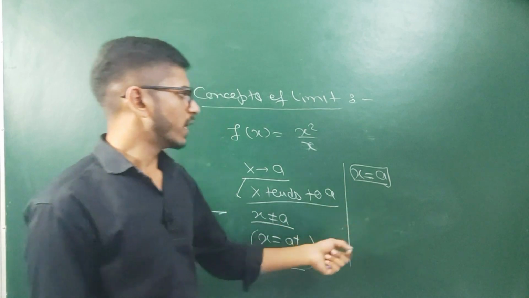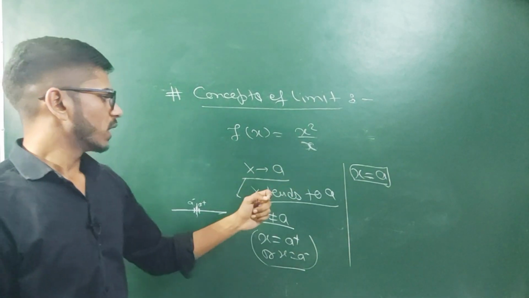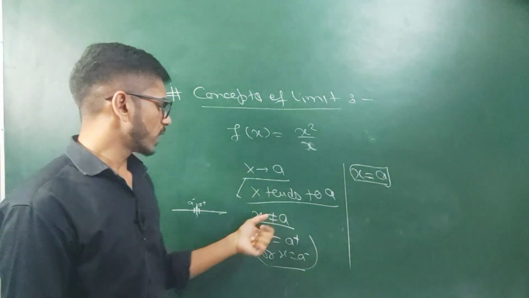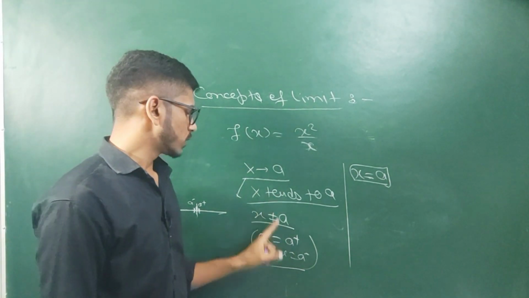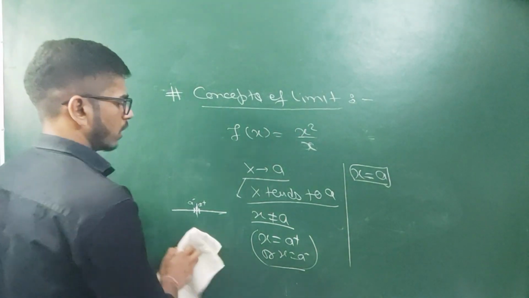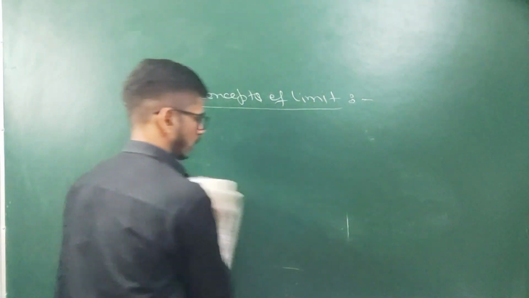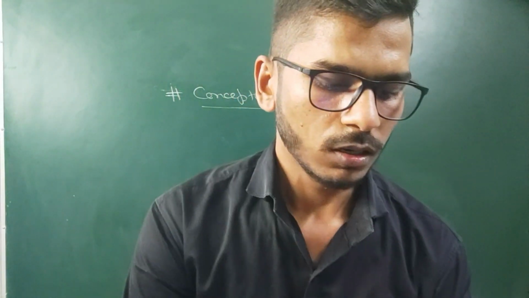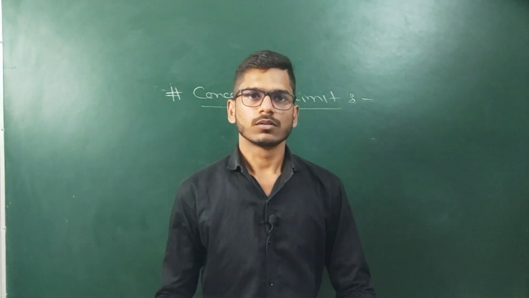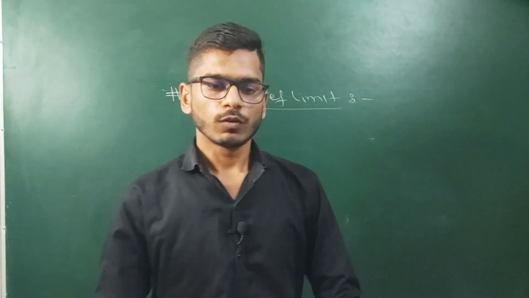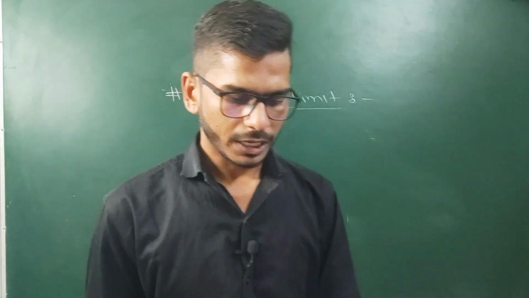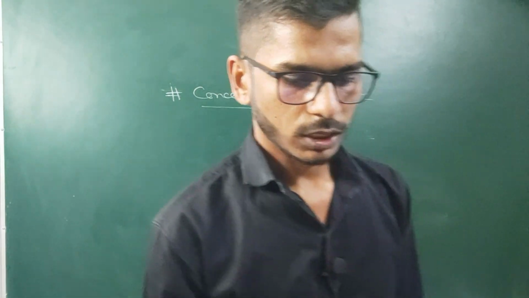That is the difference between x tends to a and x equal to a. At x equal to a we find the exact value at x equal to a, but if we are finding the value at x tends to a, then we will find the value of the function at x equal to a positive or a negative. That's the concept of limit. Like if you want to find the property of a function at x equal to a, we will find the value of the function at a positive and a negative. That's the exact concept.